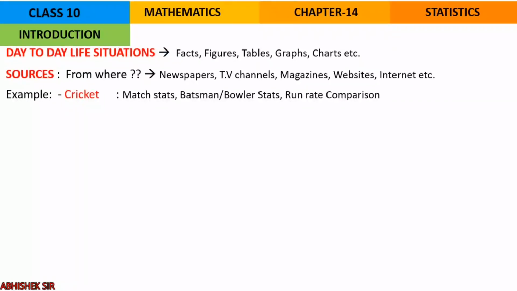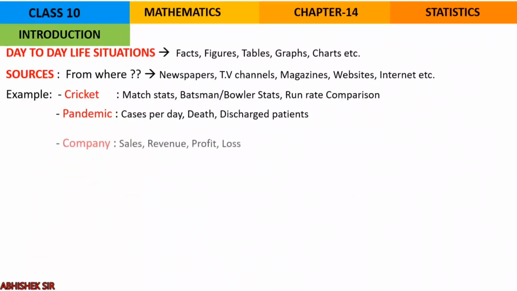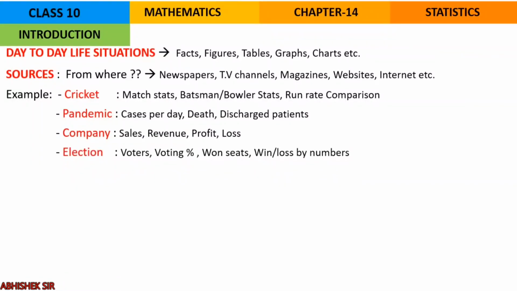Let us take cricket match statistics, any batsman or bowler statistic, run rate comparison. Then take the pandemic, the current situation, cases per day, deaths, discharged patients, etc. In any company, the sales, revenue, profit, loss. In an election, voters, voting percentage, number of seats won or lost.